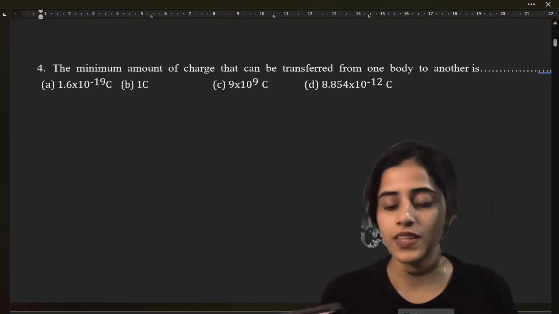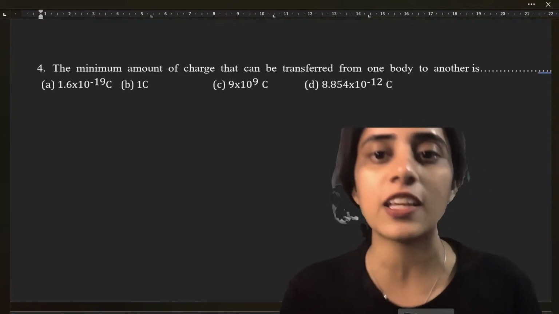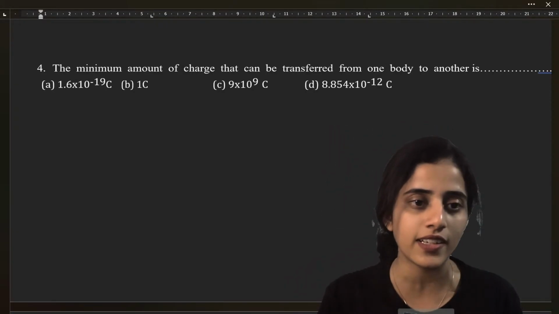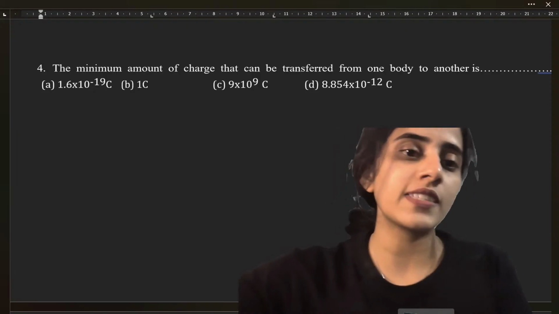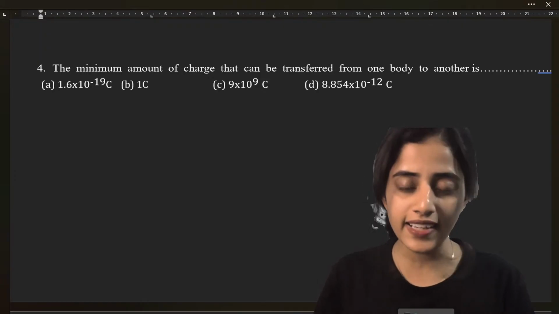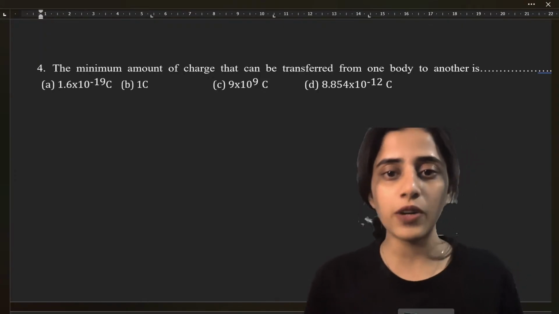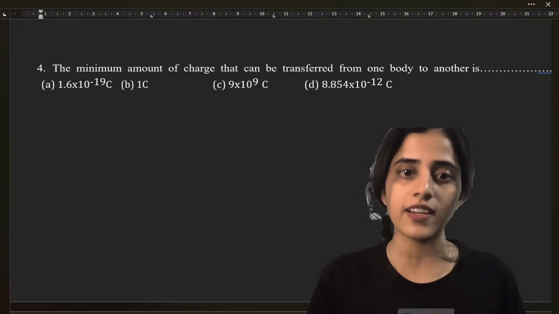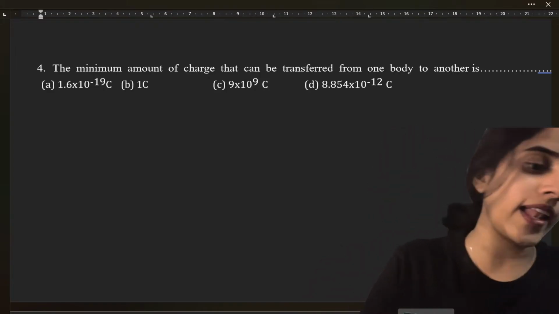Question 4. The minimum amount of charge that can be transferred from one body to another is: A, 1.6 into 10 raised to minus 19; B, 1 coulomb; C, 9 into 10 raised to 9; D, 8.854 into 10 raised to minus 12.